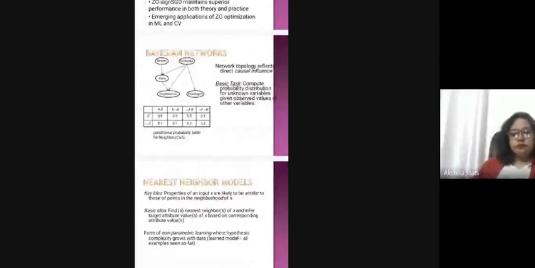Now, here we can talk about the nearest neighbor model. The key idea is that the properties of an input x are likely to be similar to those of points in the neighborhood of x. The basic idea of K nearest neighbors, which we are going to apply here, is to find the nearest neighborhood of x and infer target attribute values of x based on the corresponding attributes. Now, there is reinforcement learning, which is the output we get from the machines. This depends on the set of states S, the set of actions A, and the reward function R(s), which is a relation from S cross A to R.